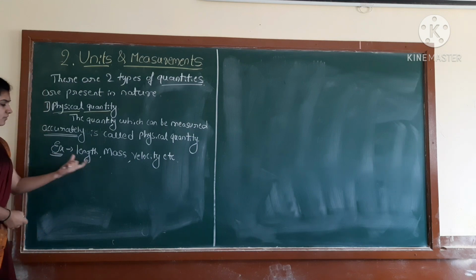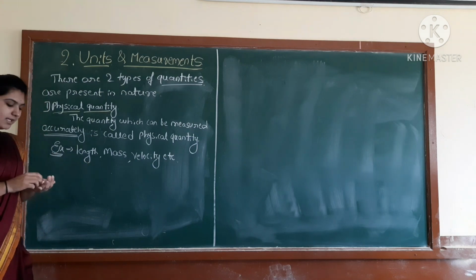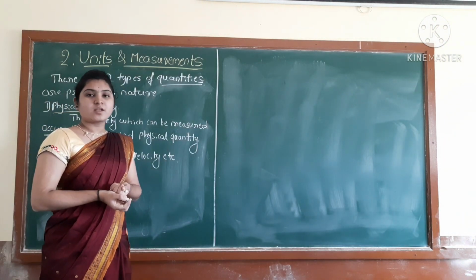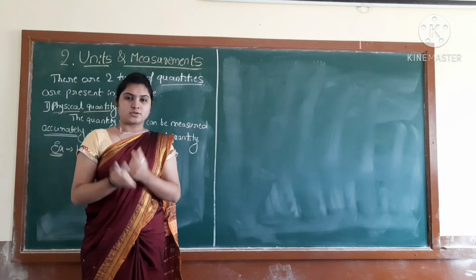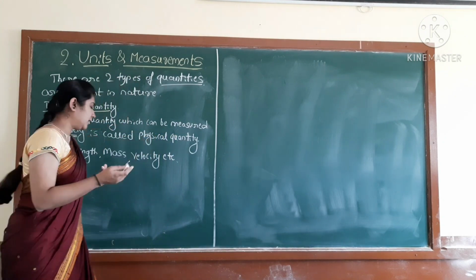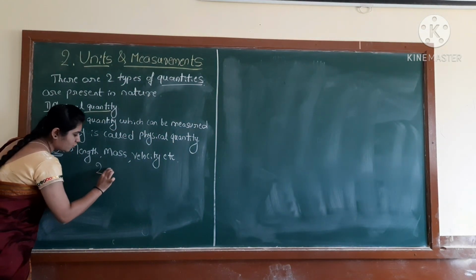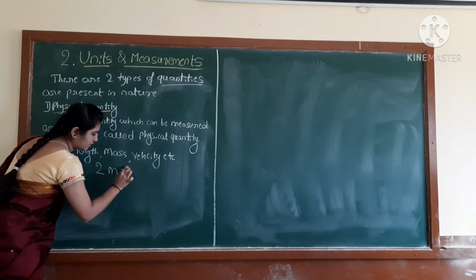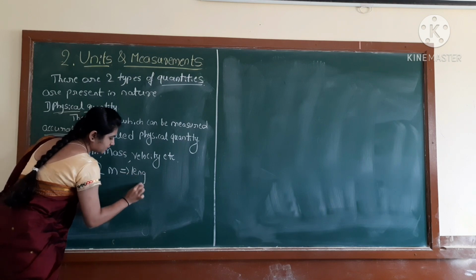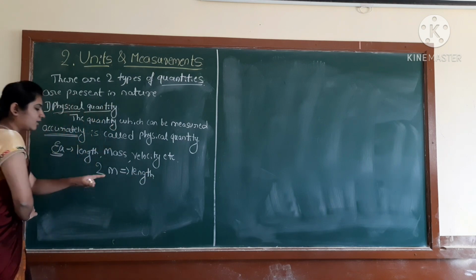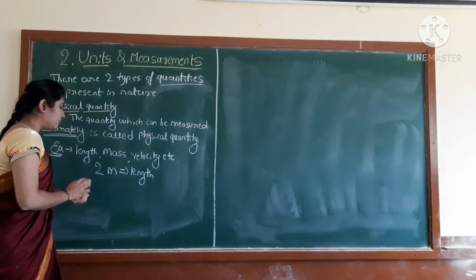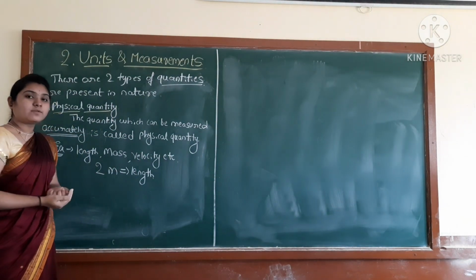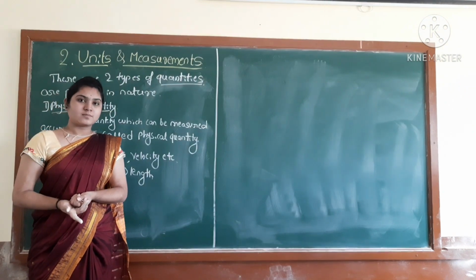So how is length measured? See, when you go to the shop, what will you say? Sir, give me 2 meters of cloth, correct? See here, you will say 2 meter length. If I remove the meter, what will it become? 2 cloth, right?